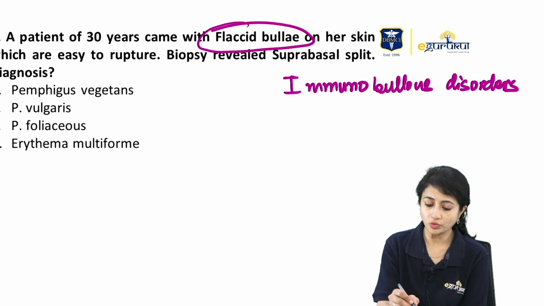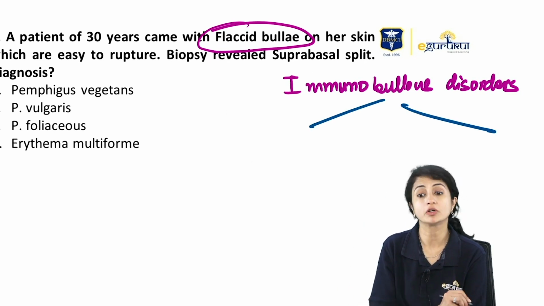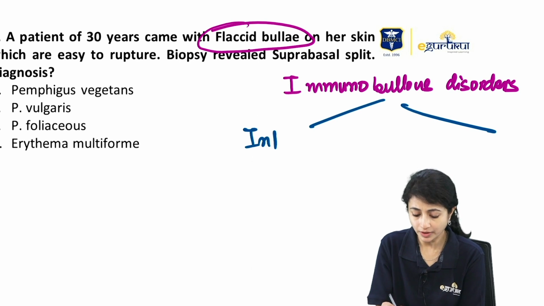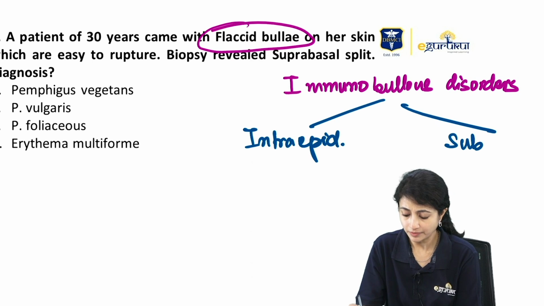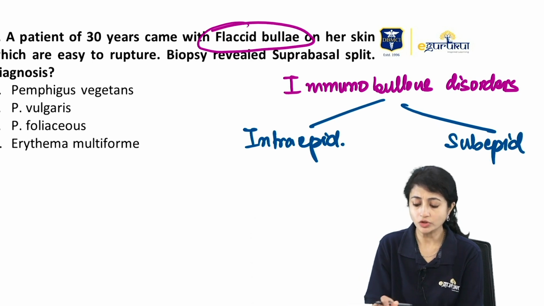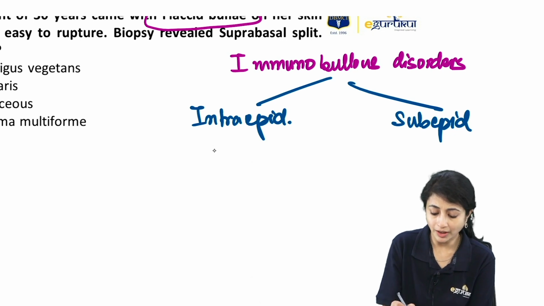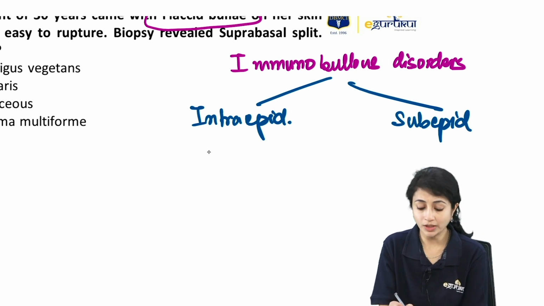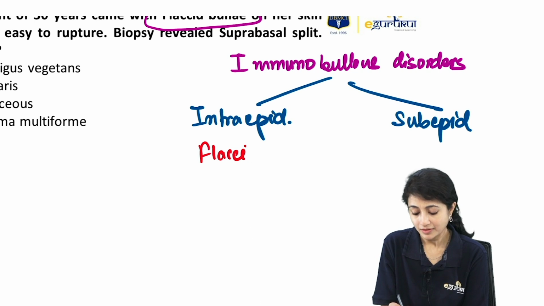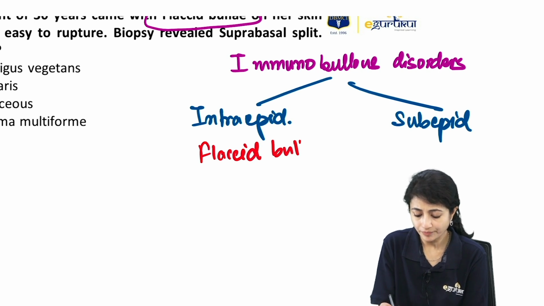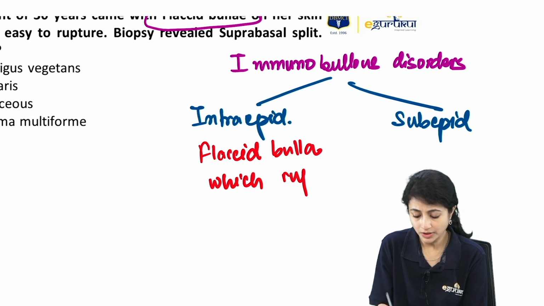Now, the immunobullous disorders we studied were of two types, intraepidermal and subepidermal. Broadly, how do you differentiate between intra and subepidermal disorder? Clinical feature, that here my bulla would be flaccid. I have flaccid bulla which rupture easily.